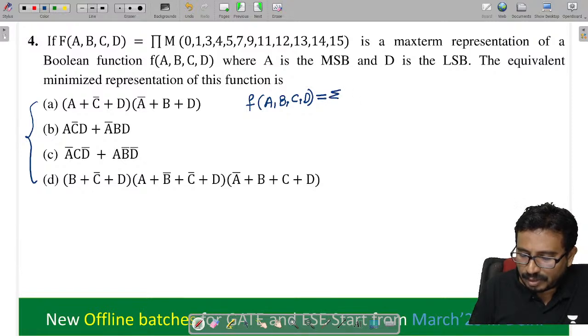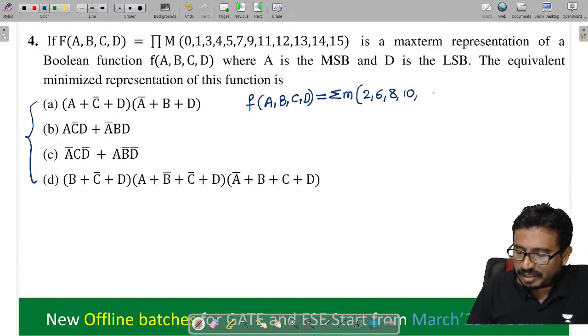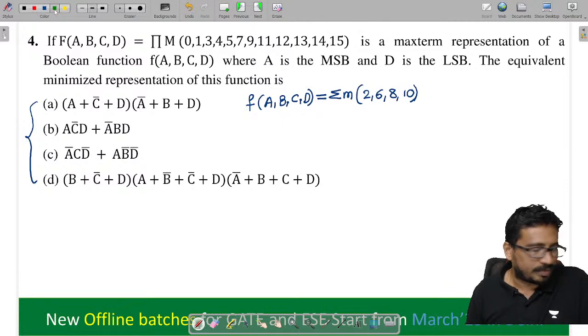Yes. Now you tell me now. What are the min terms we'll get here? 2, 3, 4, 5, 6, 7, 8, 9, 10, 11, 12, 13, 14, 15. That's all. Only these are the min terms here. Let us try to simplify this thing.